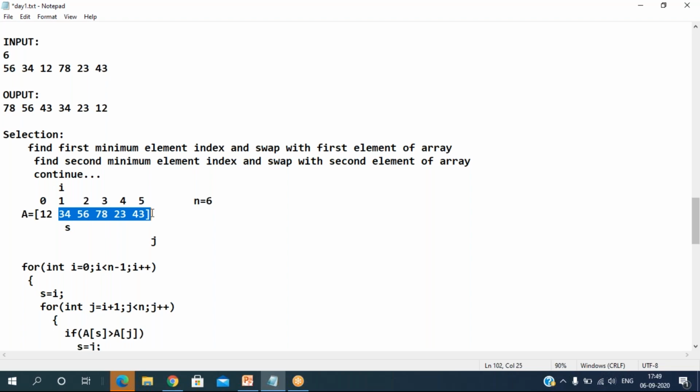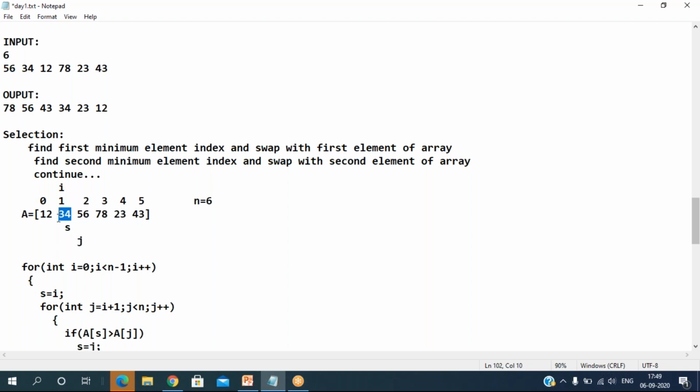Now from the remaining elements, I have to find the second minimum element. I'll continue the same process. Right now i is pointing to the second location, which means index 1. Whatever element is at index 1, I am assuming that is the second minimum. Later I'm going to compare it with all the rest of the elements to find the second minimum element. That is the process.